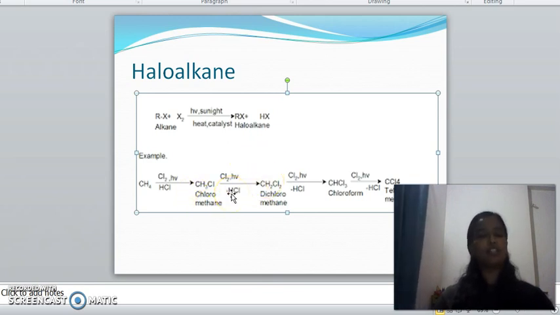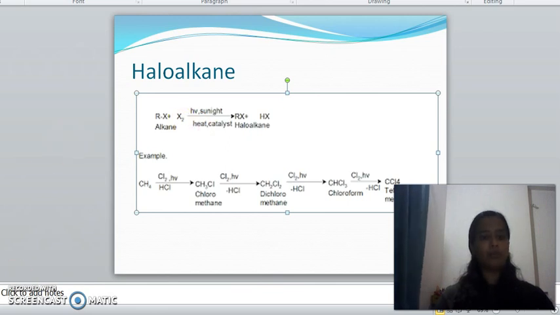Further, when it goes through reaction, it can replace more hydrogen atoms forming CH2Cl2, dichloromethane. Further, it forms CHCl3, chloroform. Further, it can replace one more hydrogen atom with a halogen atom, and it will form CCl4, or tetrachloromethane, or carbon tetrachloride. So this is how a haloalkane is formed, by the replacement of hydrogen atom or atoms by halogen atom or atoms. This is how haloalkane or alkyl halide is formed.